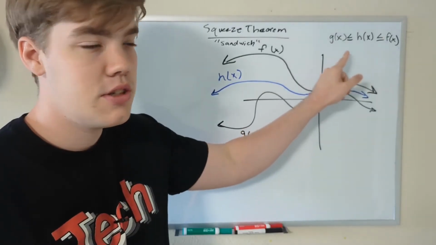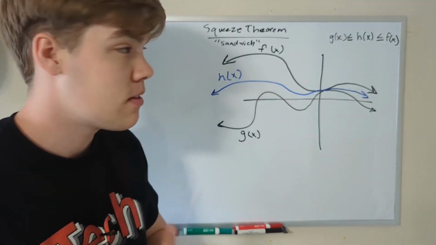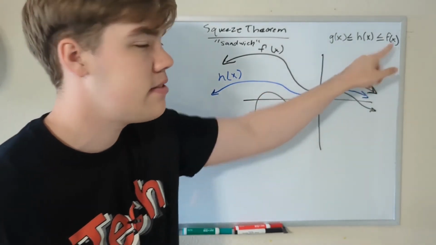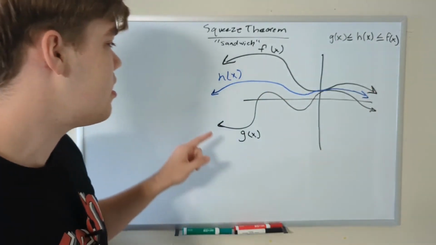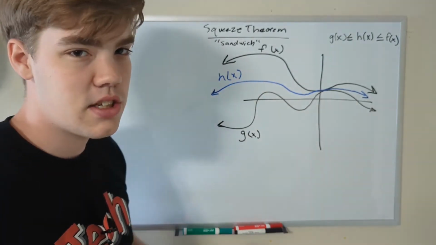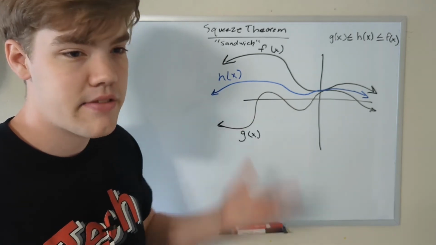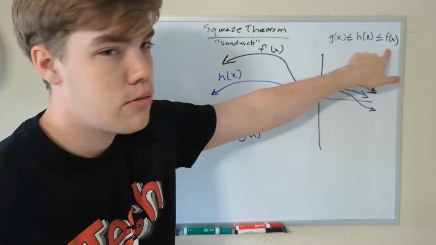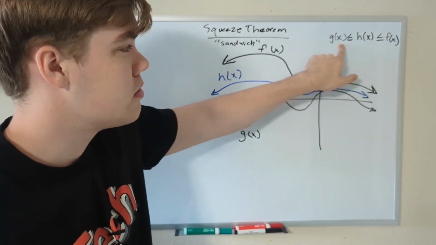What about this can we do to help us solve limit problems? Glad you asked. Since we know that h of x is always between g of x and f of x at any given point, we know that anywhere along this line, the limit of this function is always between these two, which helps narrow it down from literally infinity to a given range. But more importantly, whenever these two limits equal each other, this is also equal to these two limits.